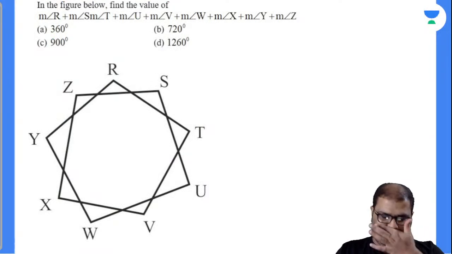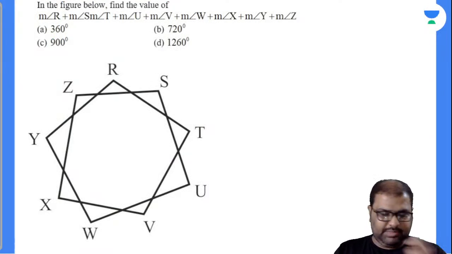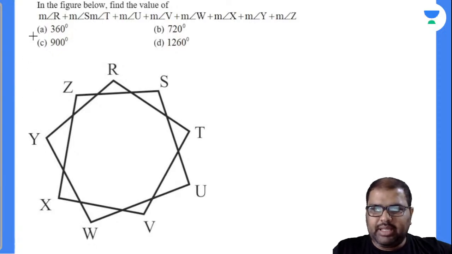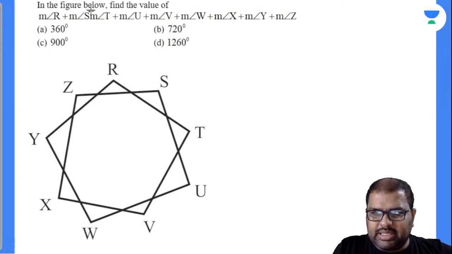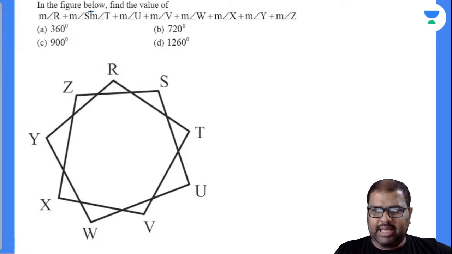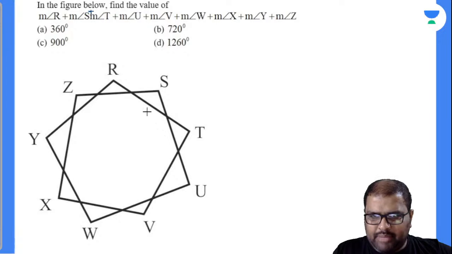Now this is the question, a little bit tricky one, but I'll explain it perfectly. In the figure given below, find the value of angle R plus angle S plus angle T plus angle U. So what's the logic to solve here? Closely observe. You are observing a polygon inside this. This is a polygon. Am I right or wrong?